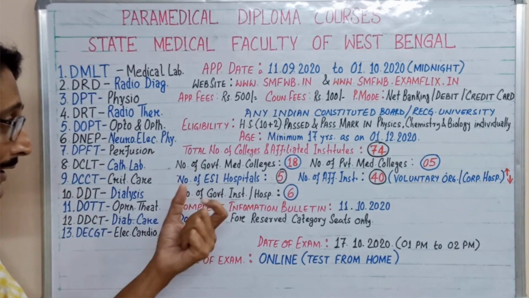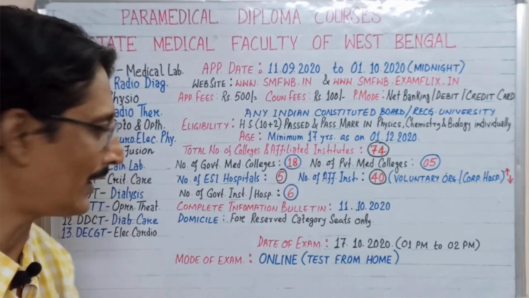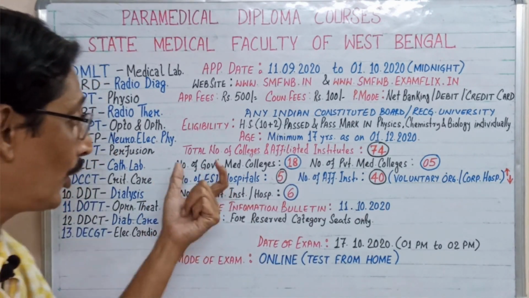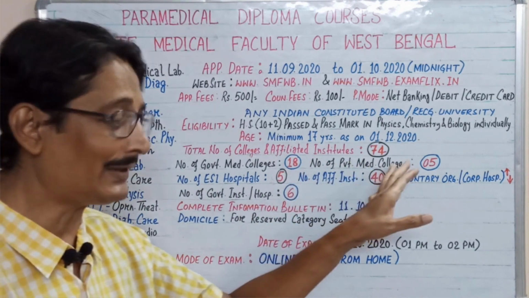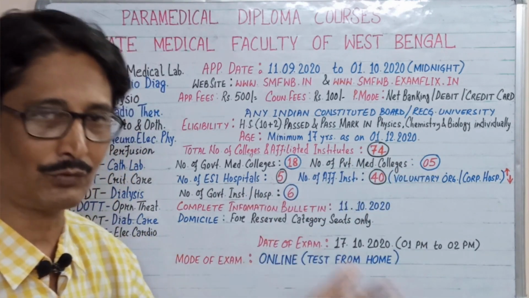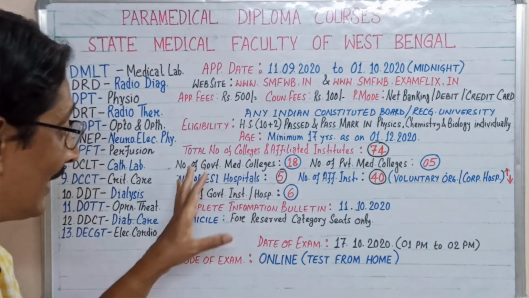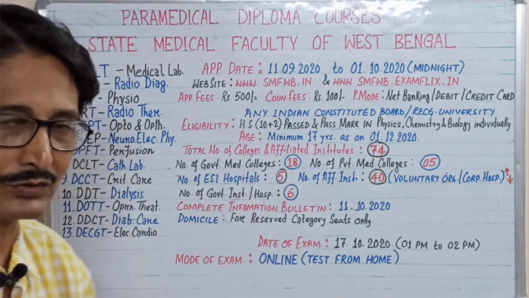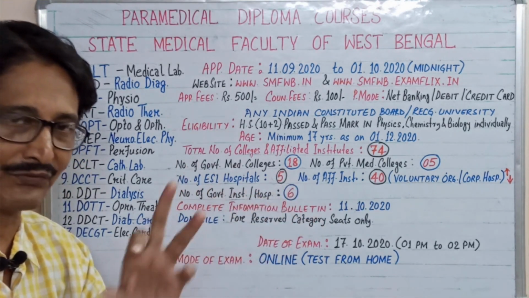Now the total number of colleges and affiliated institutes is 74. The number of government medical colleges is 18. The number of private medical colleges where you can study this course is 5. The number of ESI hospitals, which are also part of government establishment, is 5.